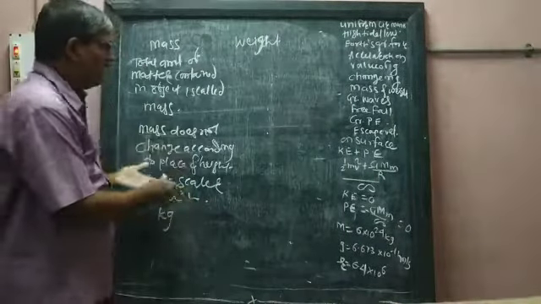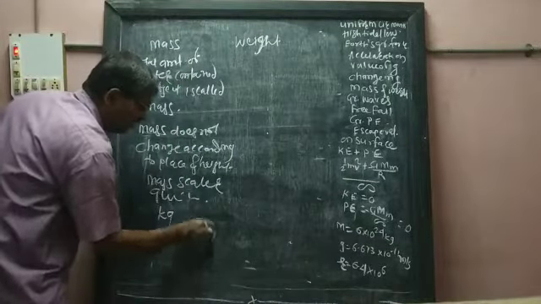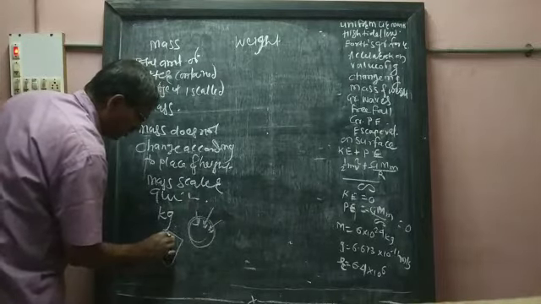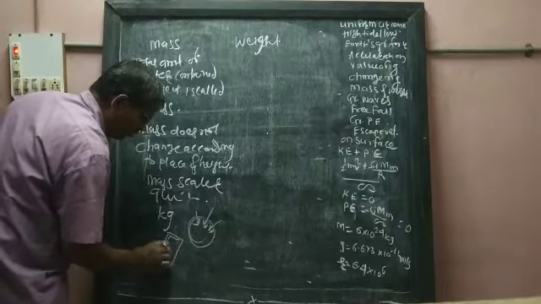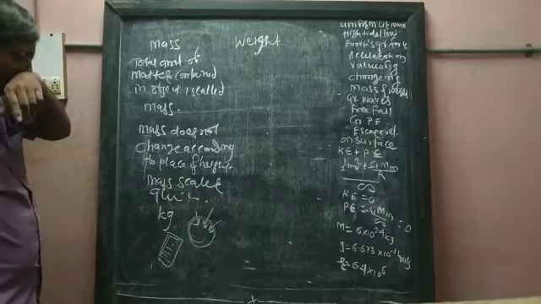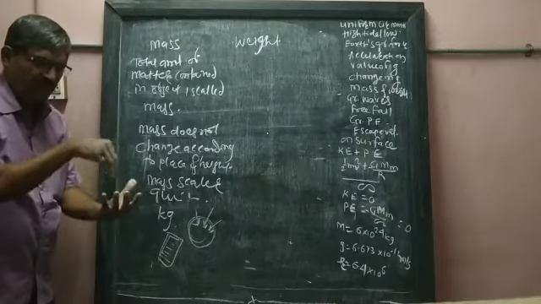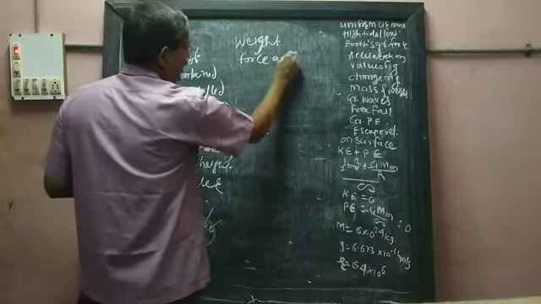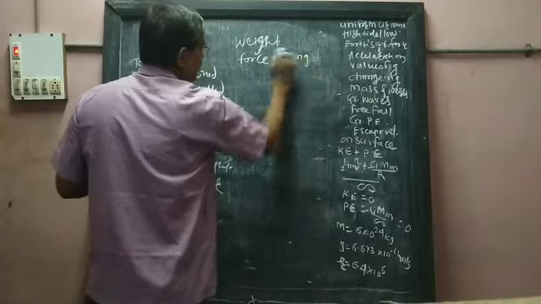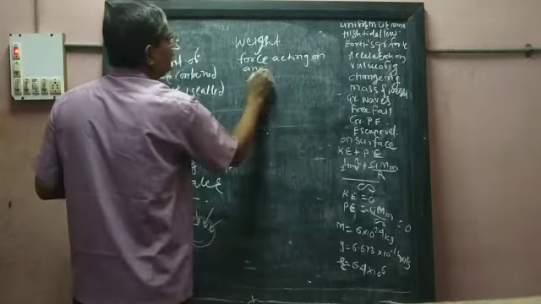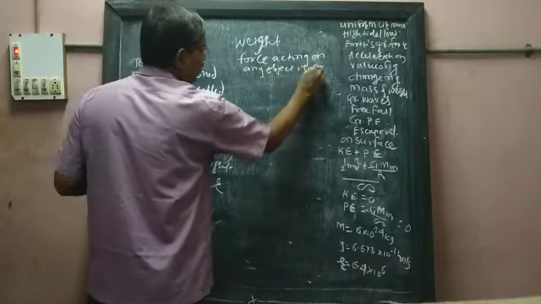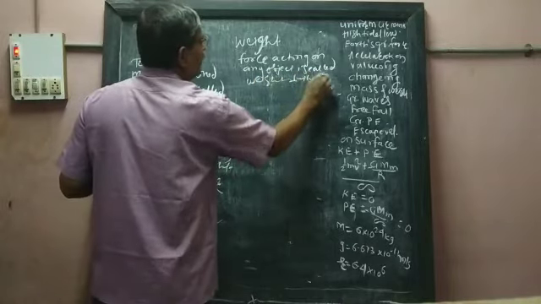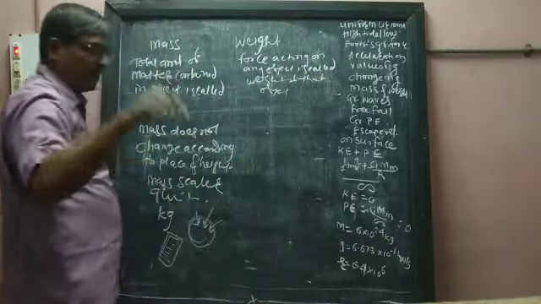So, any matter, any object is there. On this object, gravitational force is acting, as I was telling you about the notebook. Any object has a gravitational force acting on it. So the force acting on any object is called the weight of that object.